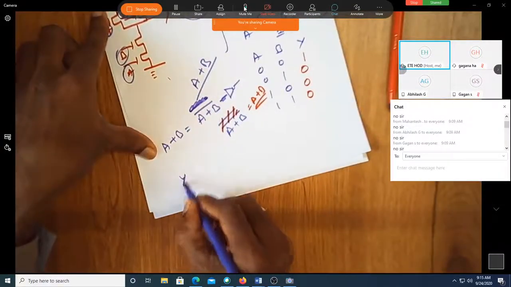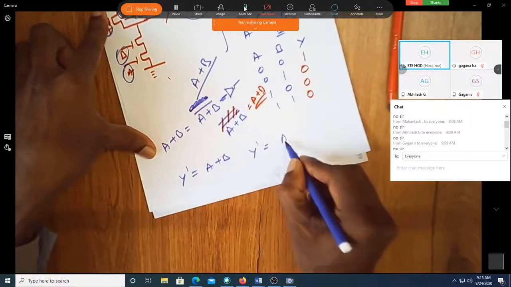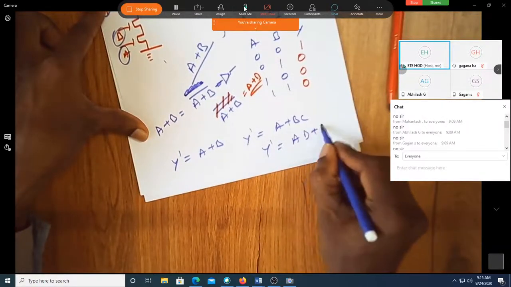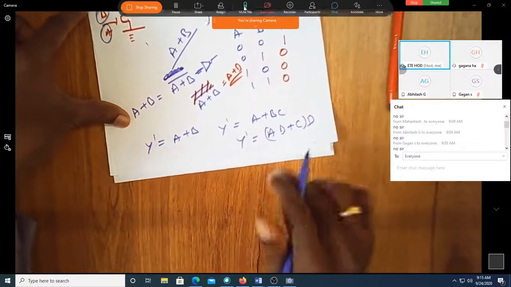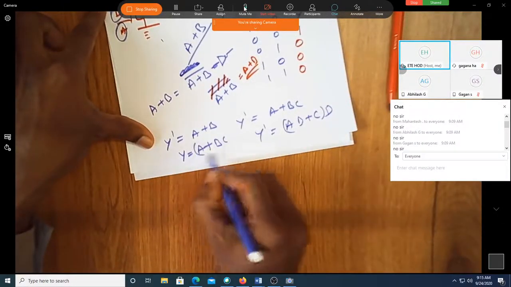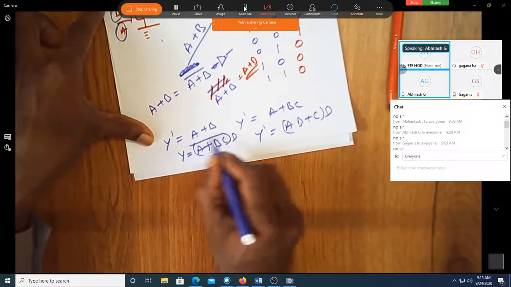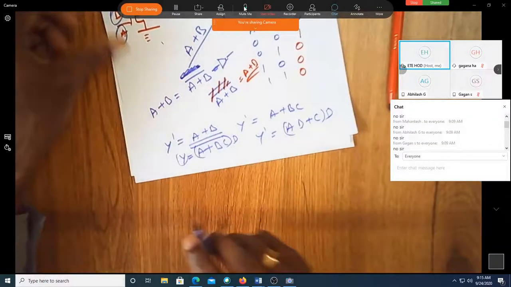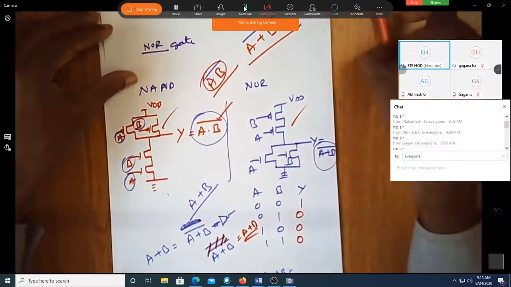We usually write it as Y bar is equal to A plus B, or Y bar is equal to A plus BC, Y bar is equal to AB plus C into D, something like this. So these are implementable. Suppose you want to have Y is equal to A plus BC into D, then you have to put double bars. First you implement this complement, and then once again you complement, then you get the required answer. Getting that point? Okay, now that is one good observation.